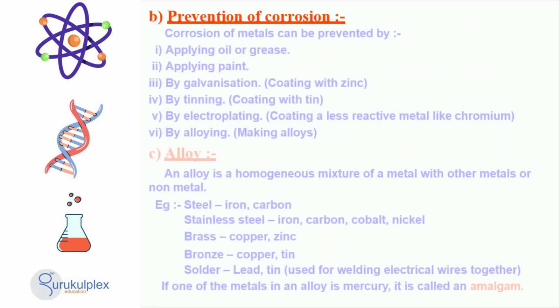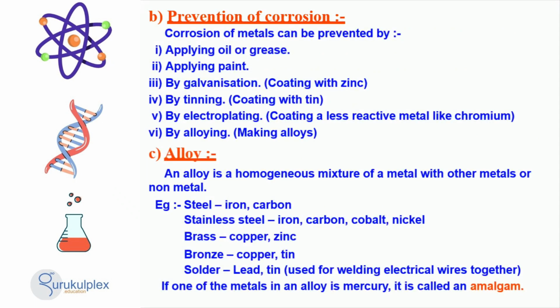Metal corrosion can be prevented through a variety of methods, each of which has its advantages and disadvantages. We can apply oil or grease to the metal, paint or galvanize it with zinc, tin it, electroplate it with a less reactive metal like chromium, or alloy it.